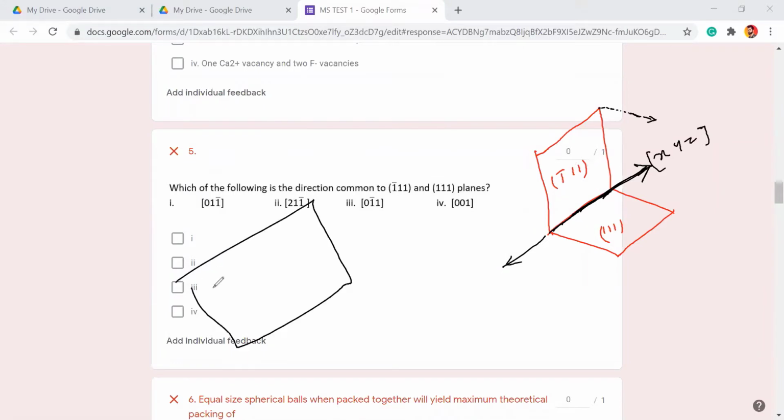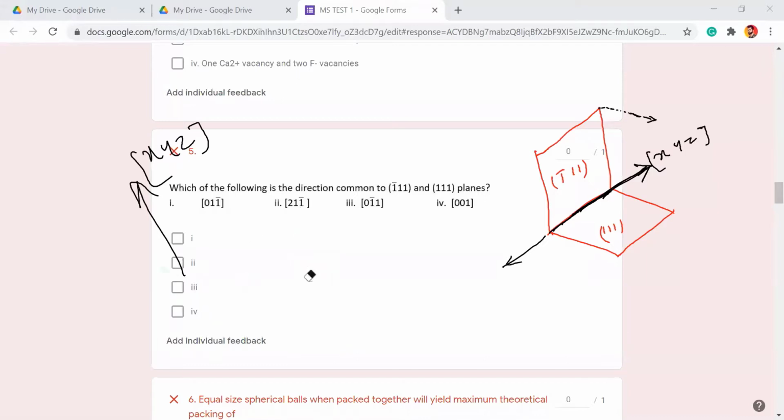Suppose you have a plane (x y z), its perpendicular will be x y z only. So if a plane has Miller indices x y z, then a direction normal to this plane will also be x y z only. That is what you need to know.